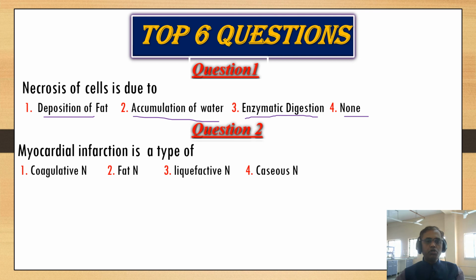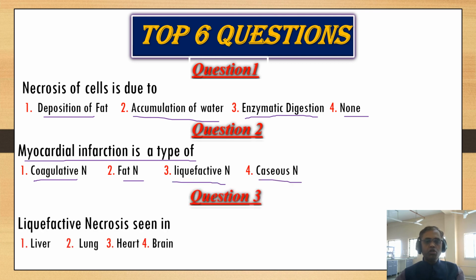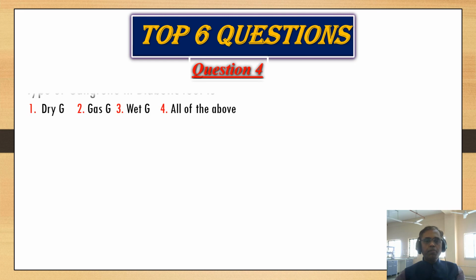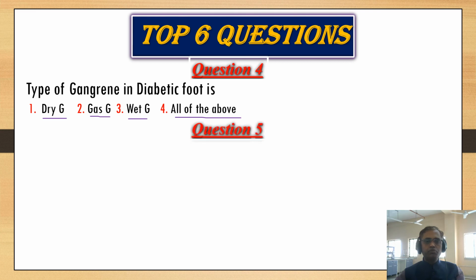Question number 2, myocardial infarction is the type of number 1, coagulative necrosis, number 2, fat necrosis, number 3, liquefactive necrosis, number 4, caseous necrosis. Question number 3, liquefactive necrosis is seen in number 1, liver, number 2, lung, number 3, heart, number 4, brain. Question number 4, the type of gangrene in diabetic foot is number 1, dry gangrene, number 2, gas gangrene, number 3, wet gangrene, number 4, all of the above.